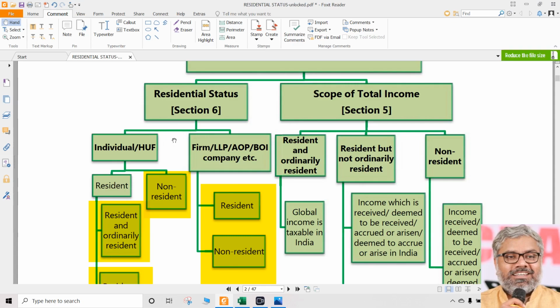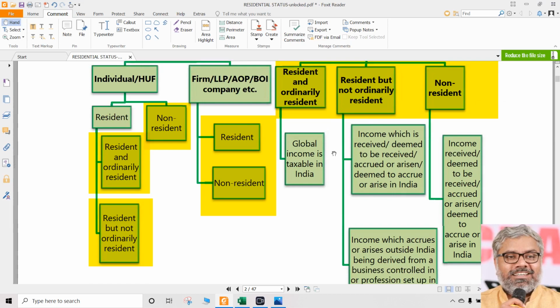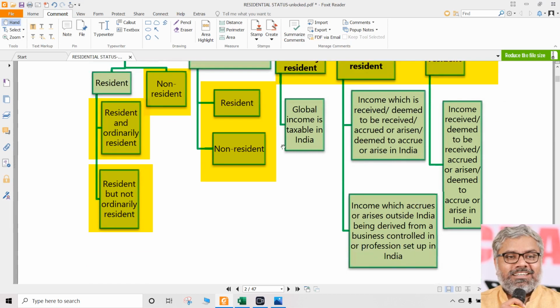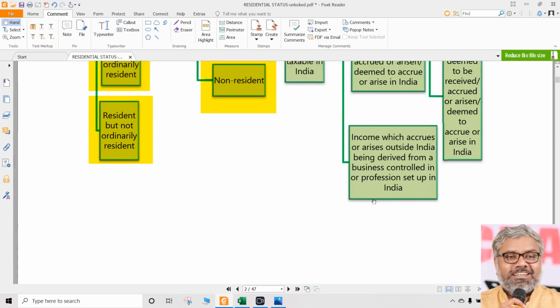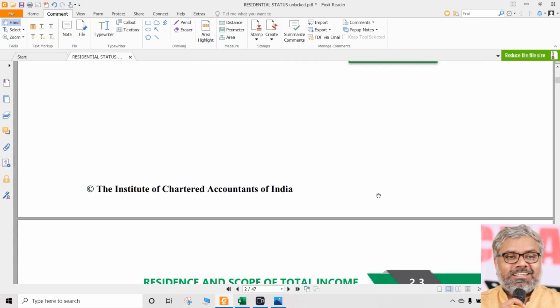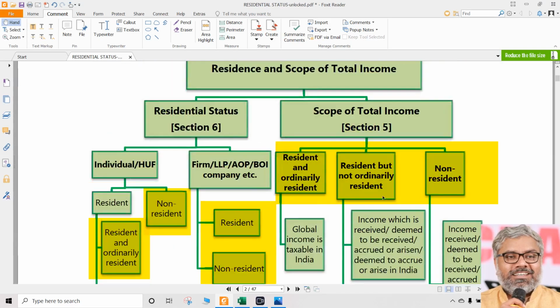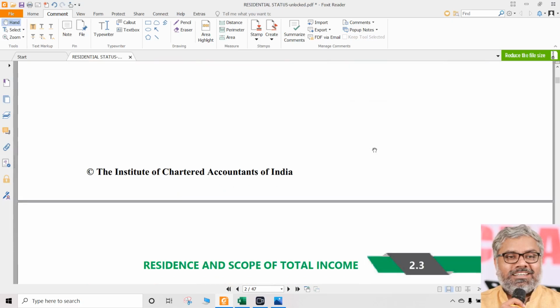Okay, then we know what is the residential status of a person, so what? That will determine the tax incidence, or we can call that the scope of total income. Depending upon the residential status, different incomes are taxable, different incomes are not taxable. We will have to discuss that in section 6 and section 5 of the Income Tax Act.